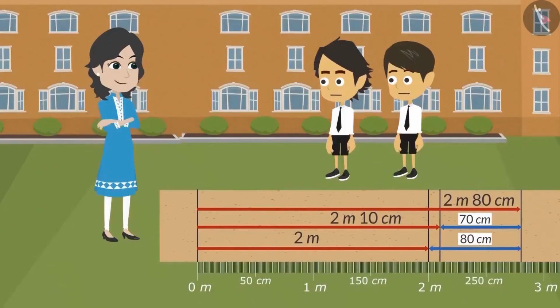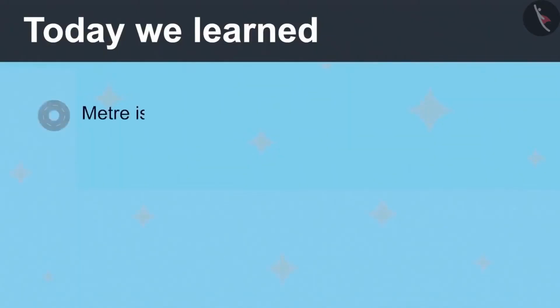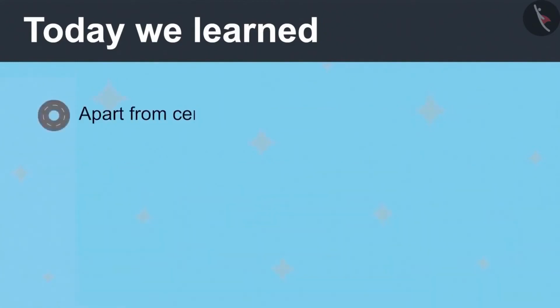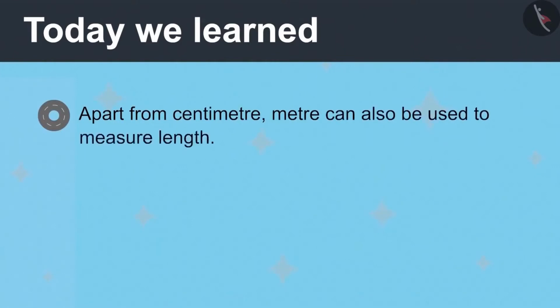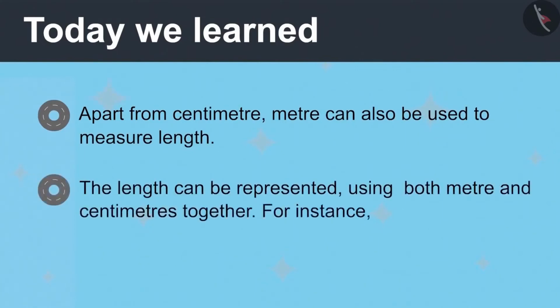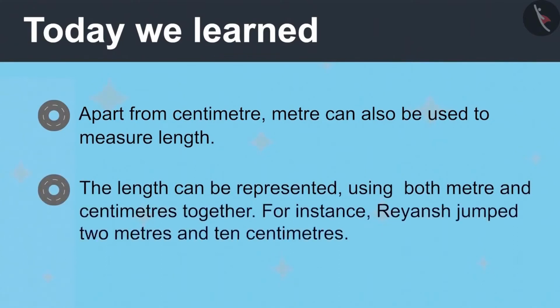Okay, madam. Today you learned that meter is a unit of measurement to measure length. 1 meter has 100 centimeters. Apart from centimeter, meter can also be used to measure length. The length can be represented using both meter and centimeters together. For instance, Reyansh jumped 2 meters and 10 centimeters.